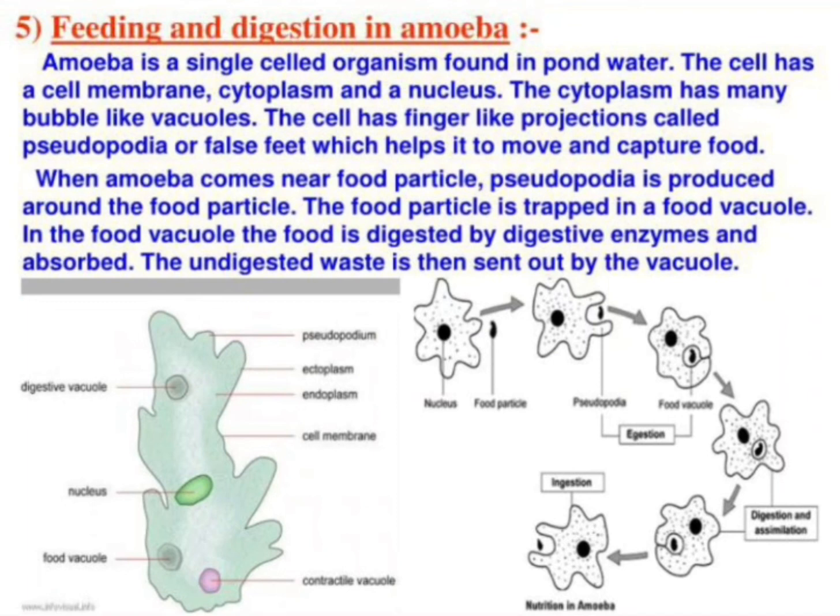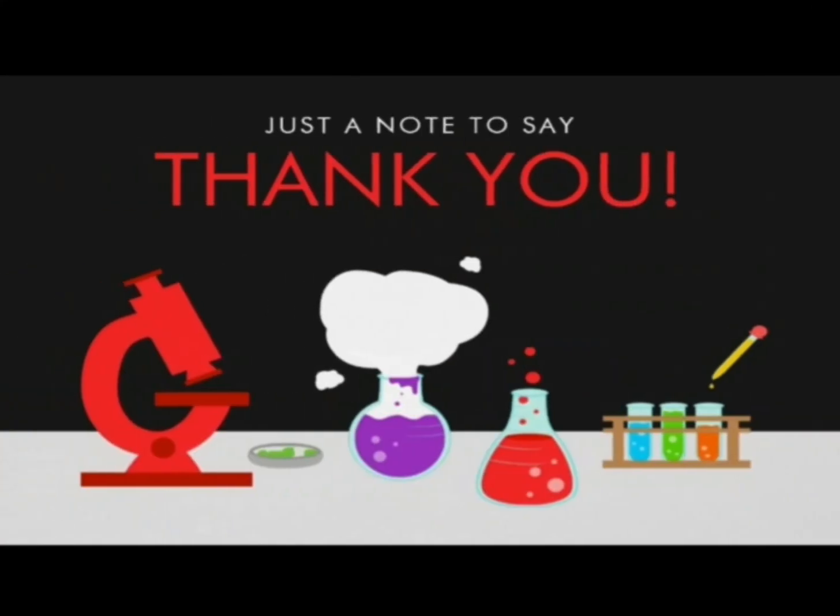When the amoeba comes near a food particle, pseudopodia are produced around the food particle. The food particle is trapped in a food vacuole. In the food vacuole, the food is digested by digestive enzymes and absorbed. The undigested waste is then sent out by the vacuole. So, this is all about our chapter number 2.